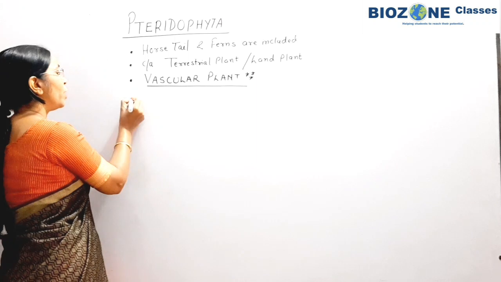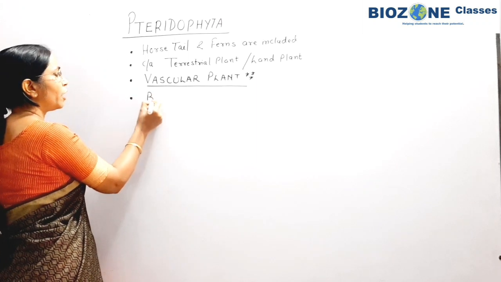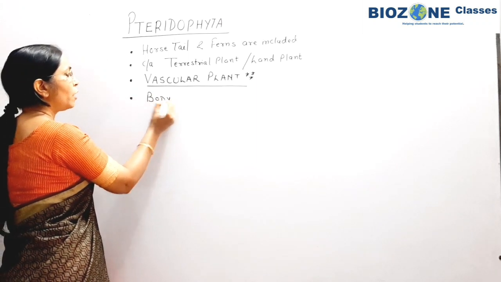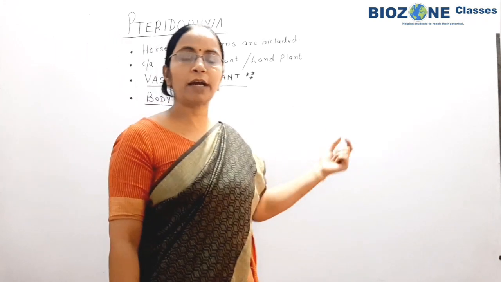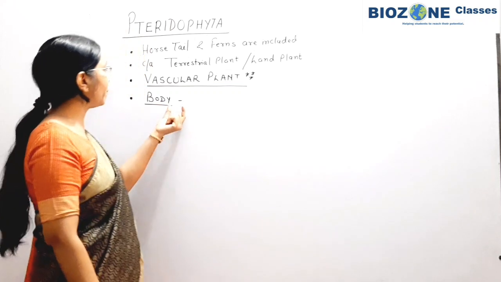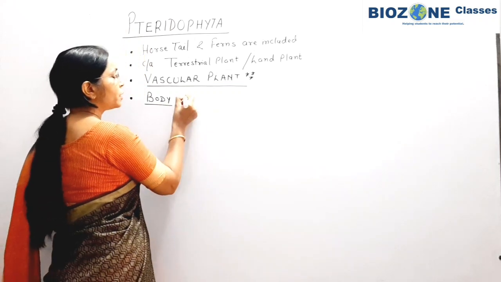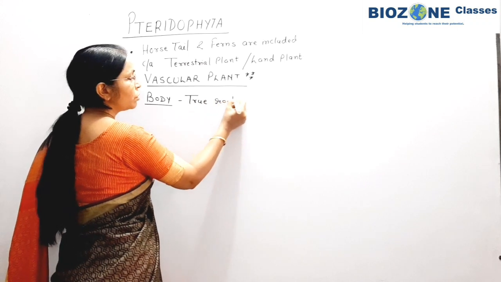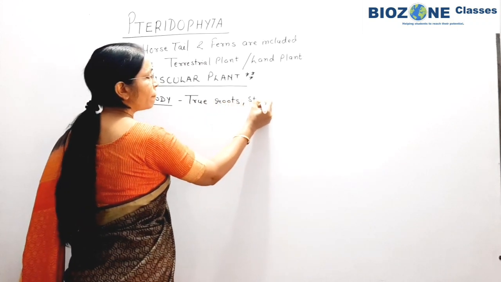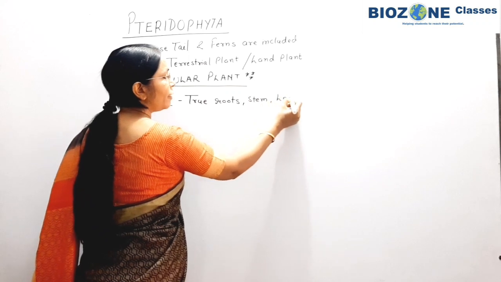Now when we come towards the body of pteridophyta, further evolution proceeds, and the body is divided into root, stem and leaf.